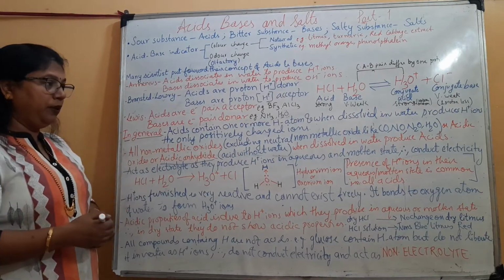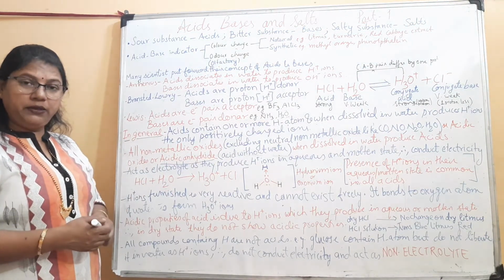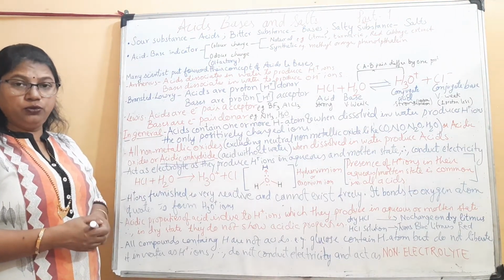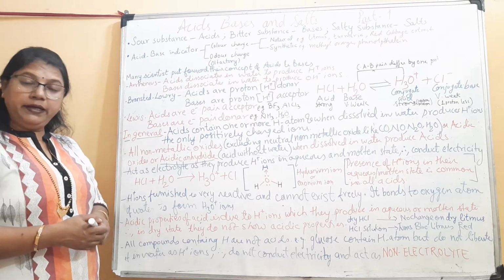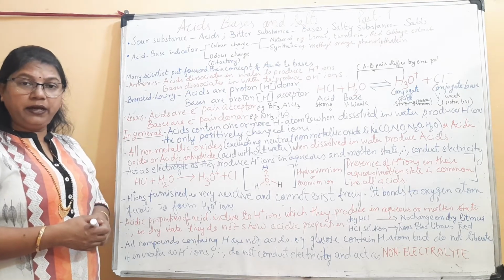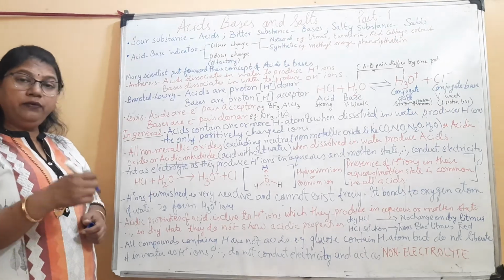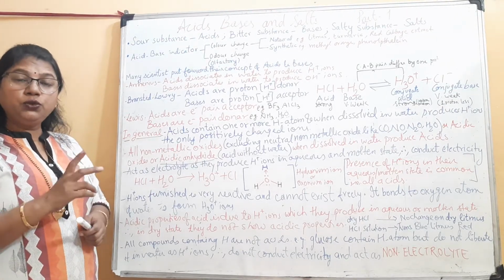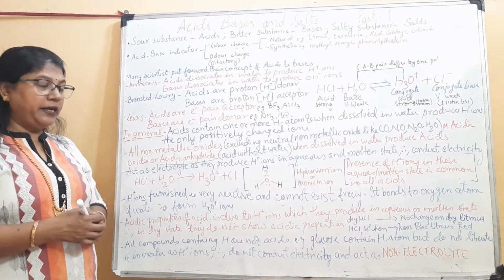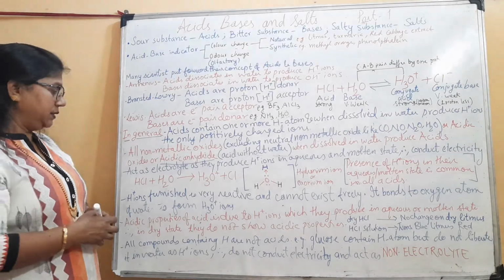Now, one example of a double acidic anhydride is NO2, nitrogen dioxide. Why is it called a double acid anhydride? Because when dissolved in water, it produces two acids, nitrous acid and nitric acid.